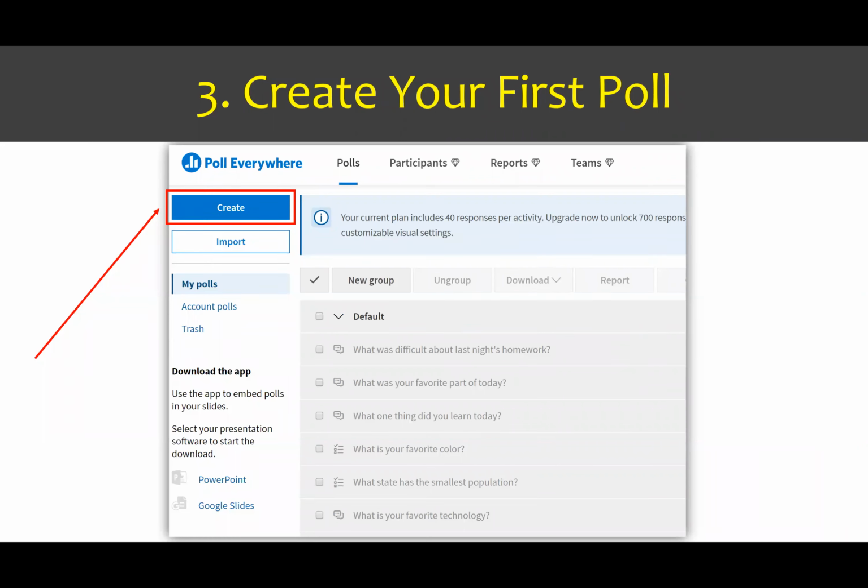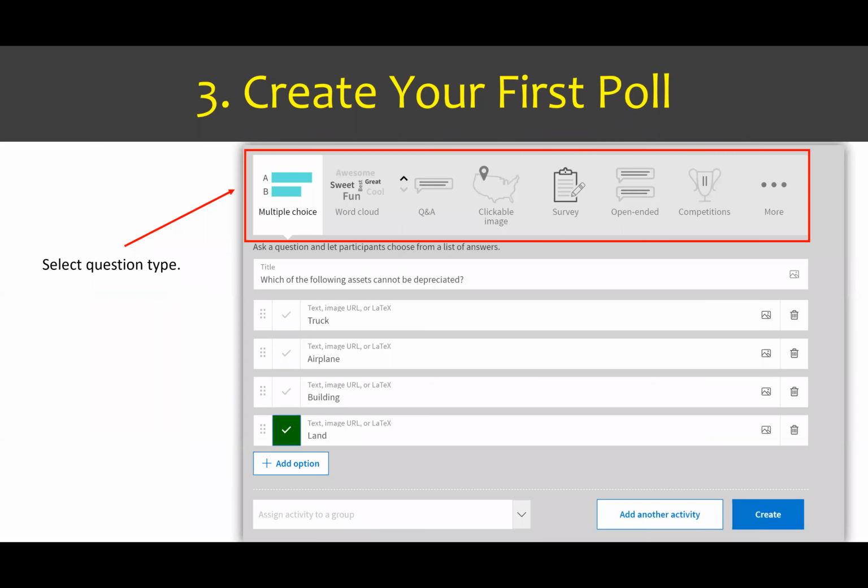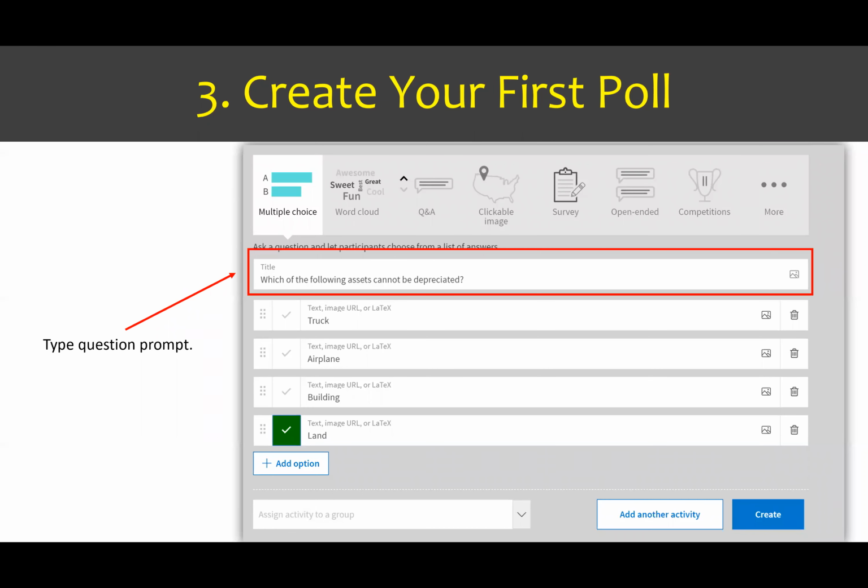So again, we're on the website. We're going to click Create on the left-hand side of the screen, and then it's going to bring up an option for us to decide what type of question we want to create. We're going to create a multiple choice question here. So I selected multiple choice for question type. Then the next thing you'll do is, on the next slide, insert your question prompt.